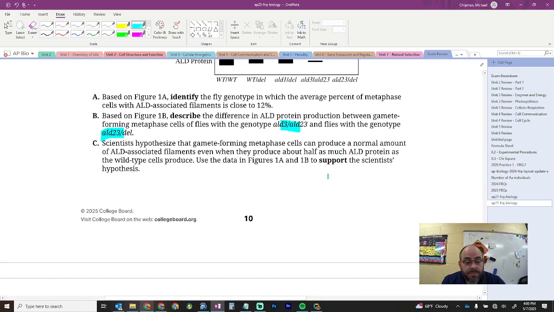Moving on, part C. The scientists hypothesized that gamete-forming. I love how gamete-forming has a hyphen here.